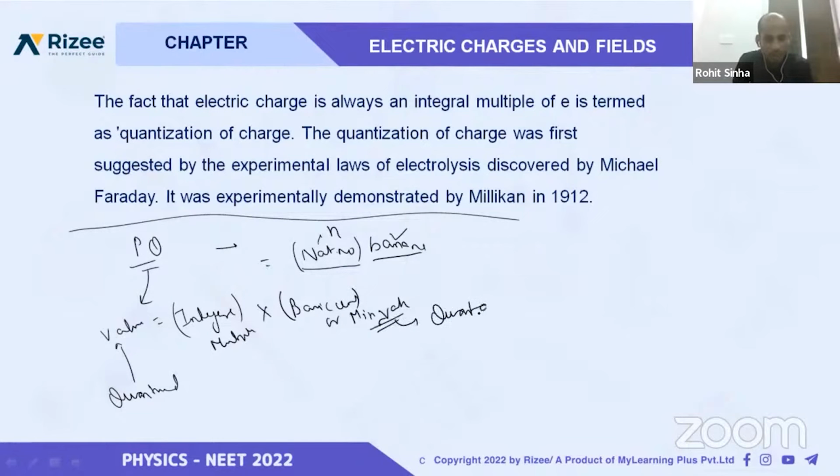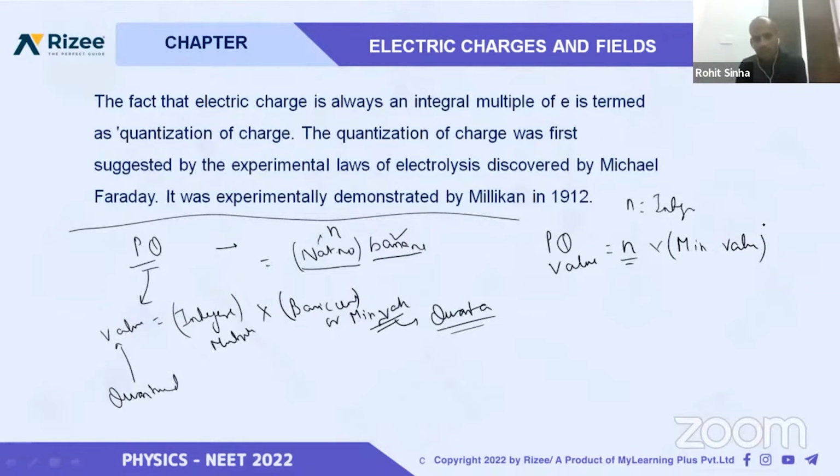What have I told? I have told that the physical quantity value will be an integral multiple, n is an integer, of some minimum value.